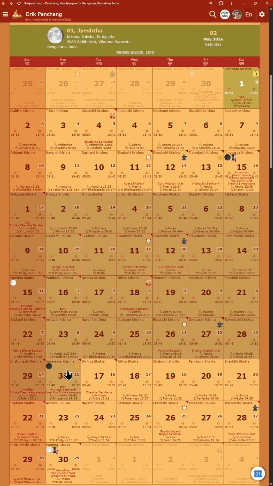And why is this happening? This is simply happening because whether you are in Amanta system or Purnimanta system, the Adhika māsa is always defined as Amanta, Amavasya Anta. And because of that, this peculiarity happens in the Purnimanta calendar, where Jyeshta māsa is split into two parts with an Adhika embedded inside it.